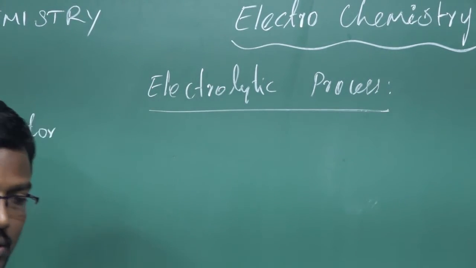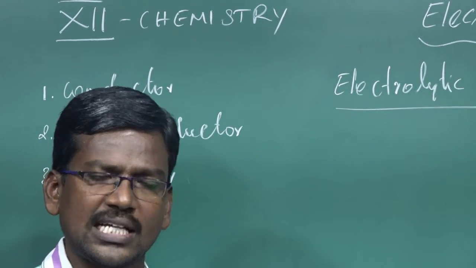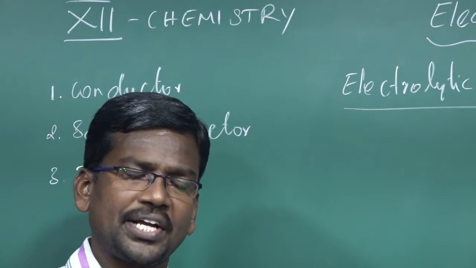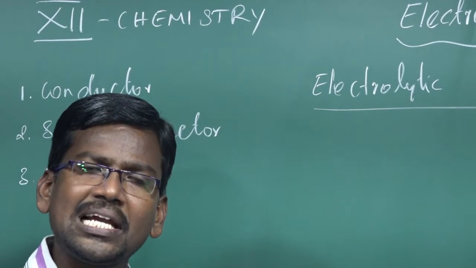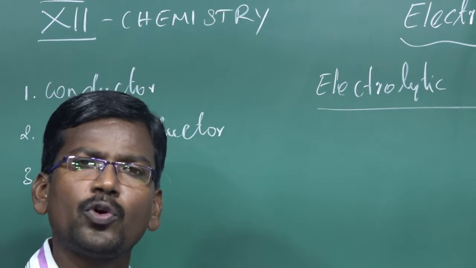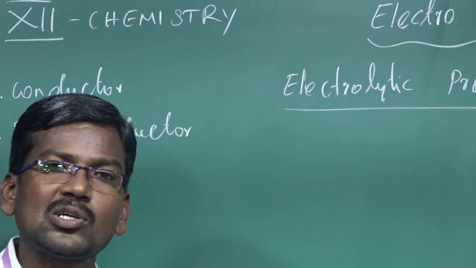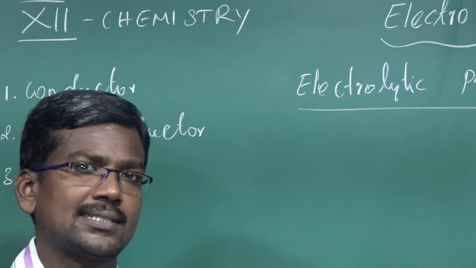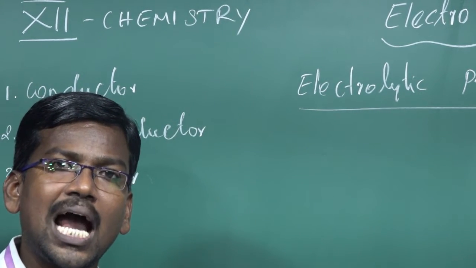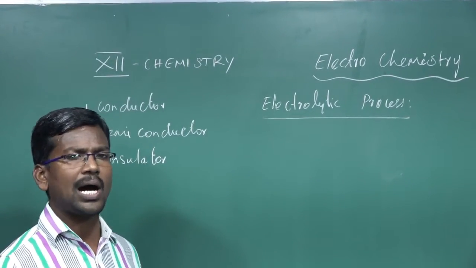We have already learned that according to Arrhenius theory, there are two types of electrolyte solutions: strong electrolytes and weak electrolytes. According to Arrhenius, a strong electrolyte completely dissociates in aqueous solution to form the total number of formula units of the compound as ions. A weak electrolyte partially dissociates to form constituent ions, which exist in equilibrium with the undissociated electrolyte. So strong electrolytes are completely dissociated, and weak electrolytes are partially dissociated.